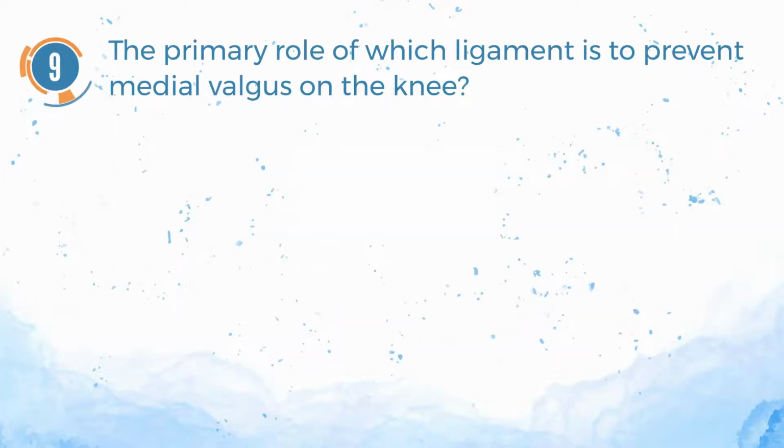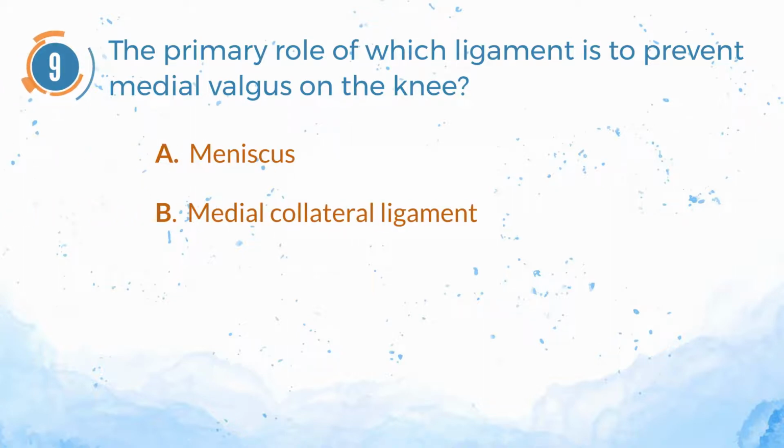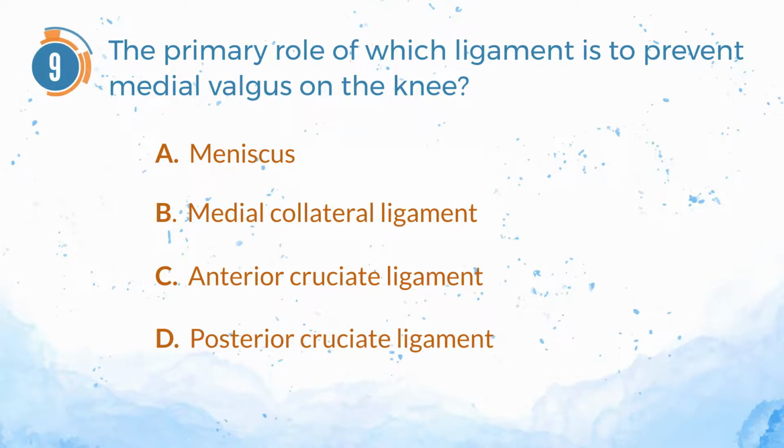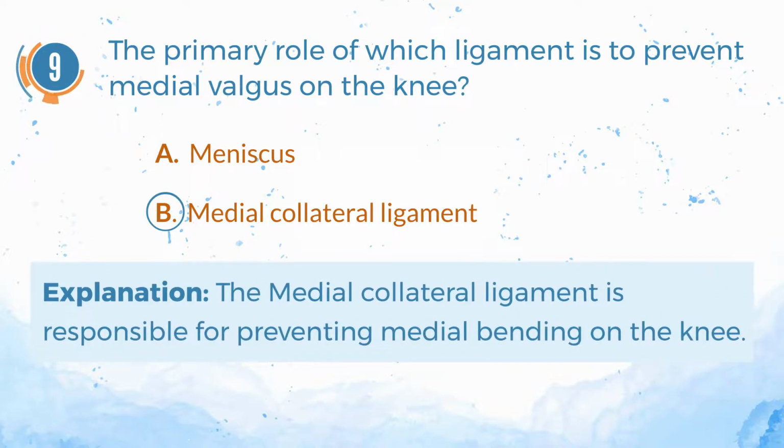Number 9. The primary role of which ligament is to prevent medial valgus on the knee? A. Meniscus. B. Medial collateral ligament. C. Anterior cruciate ligament. D. Posterior cruciate ligament. The correct answer is B. Medial collateral ligament. Explanation. The medial collateral ligament is responsible for preventing medial bending on the knee.